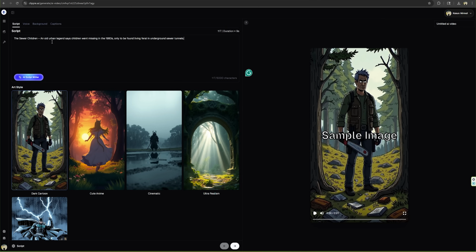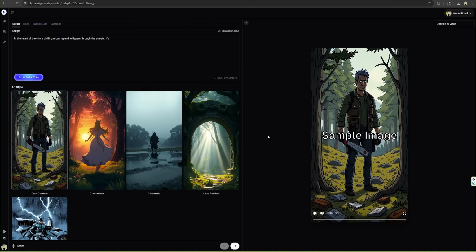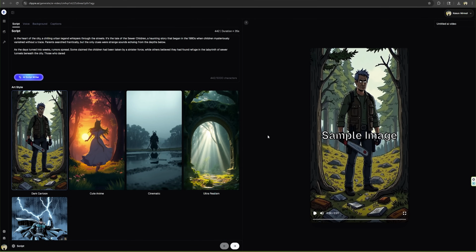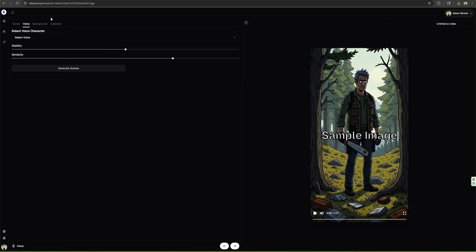Since I only have this video topic, I'm going to select this AI script option, and let's paste the video topic to this, and I'm going to select 1 minute as the video duration, and let's make the video script. As you can see here, the video script is generating, and once the process is done, make sure to select this dark cartoon template.